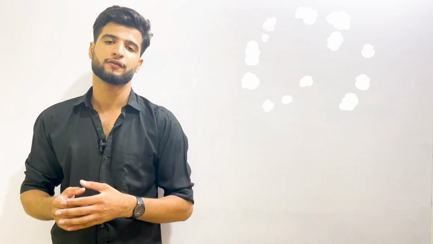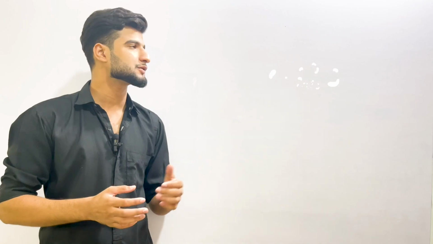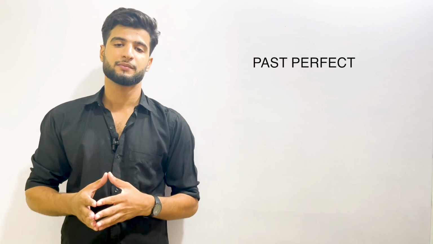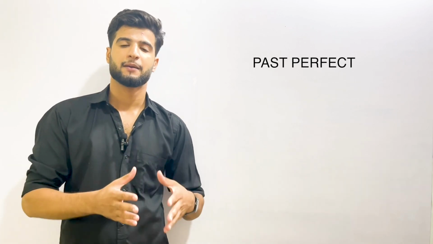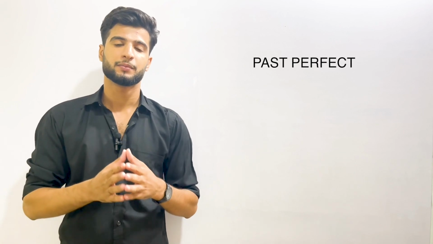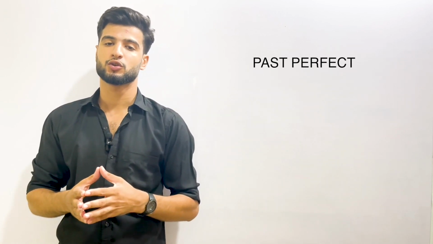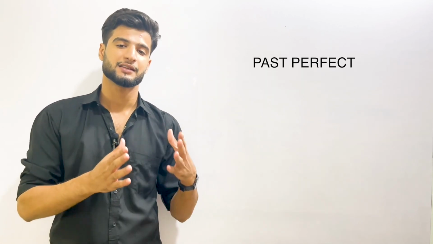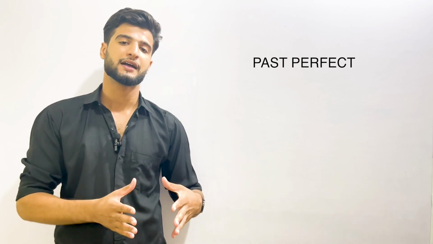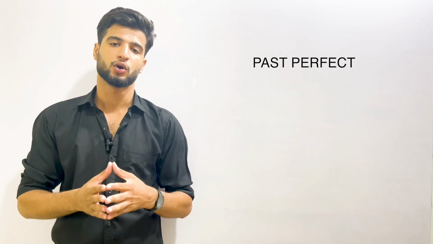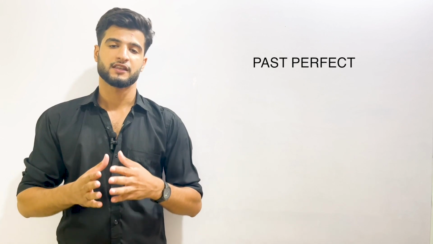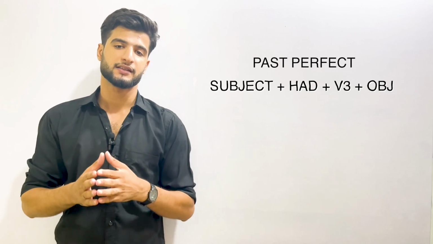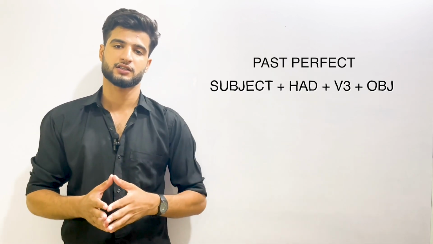Well, let's kick off with the very first one, which is past perfect. Now, what is past perfect? Past perfect talks about an action that happened before another action in the past. We usually use past perfect together with the simple past tense. Simple past tense and past perfect tense can go together. The structure for past perfect is subject plus had plus third form of verb plus object.